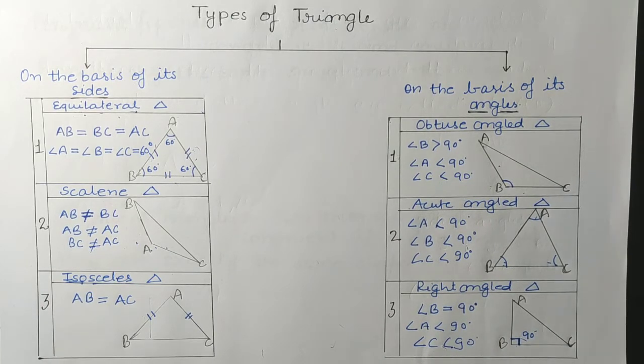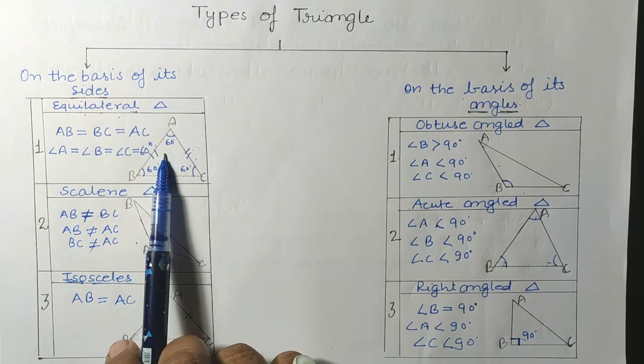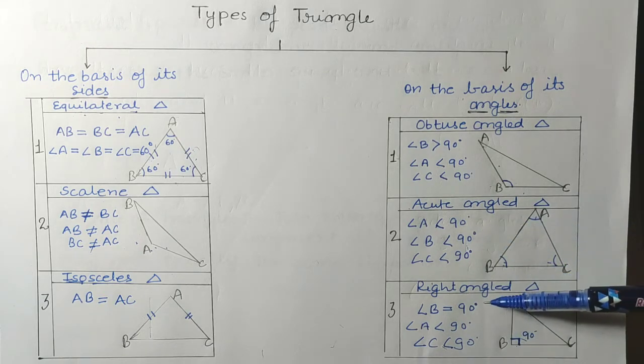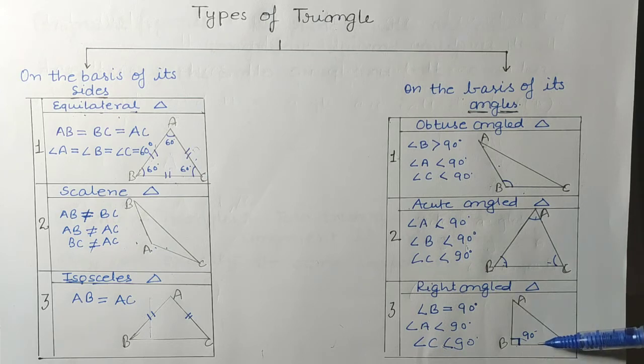So this type of triangle is known as a right angled triangle, meaning one angle is exactly equal to 90 degrees. Basically, these are the 6 types of triangle. Three are categorized on the basis of their sides: equilateral, all sides are equal; scalene, no sides are equal; isosceles, two sides are equal. On the basis of angles: obtuse, where one angle is greater than 90 degrees; acute, where all 3 angles are less than 90 degrees; and right angled, where one angle is exactly equal to 90 degrees.